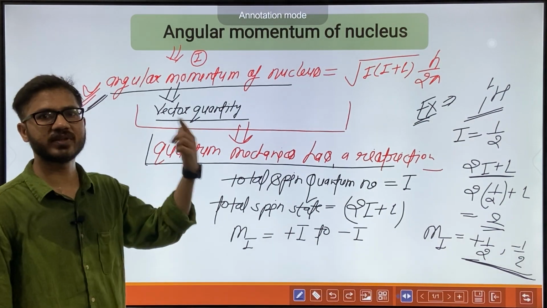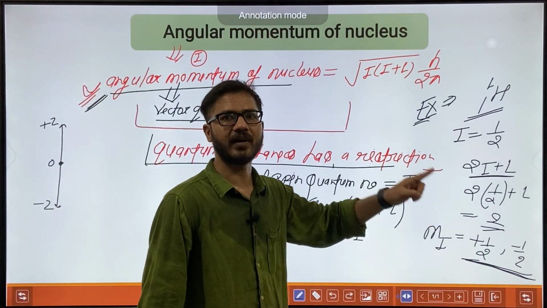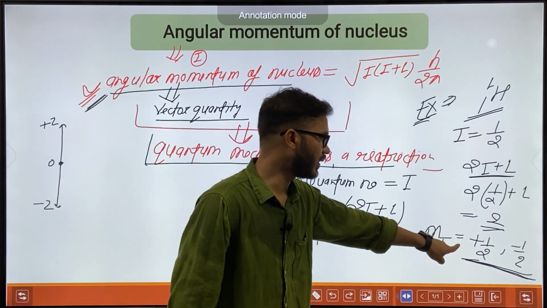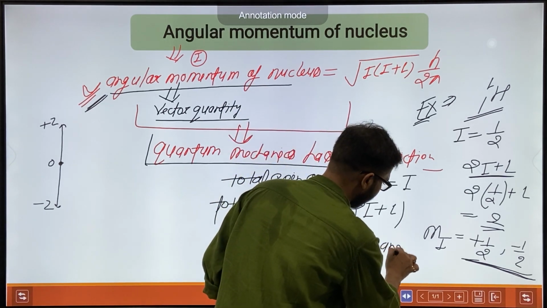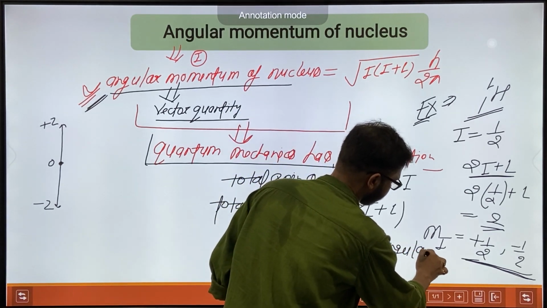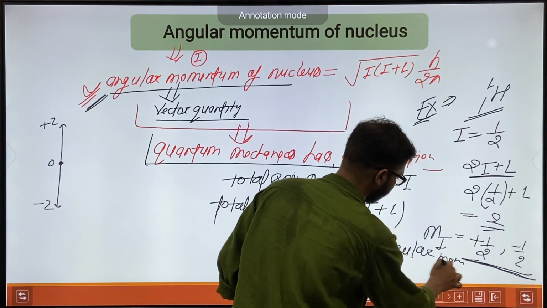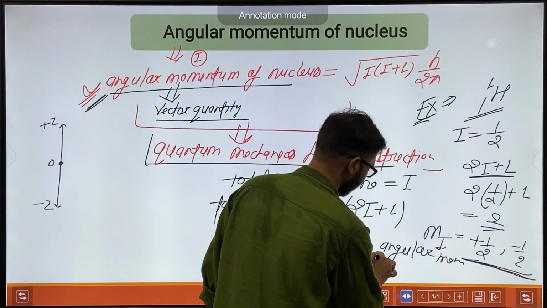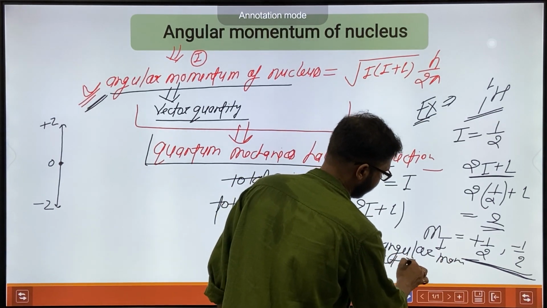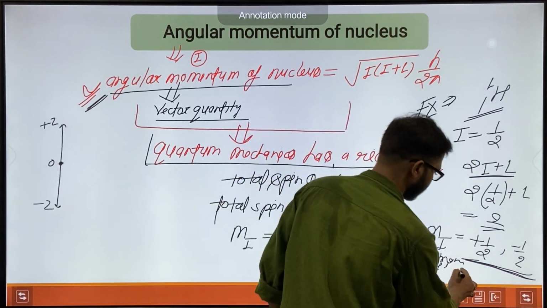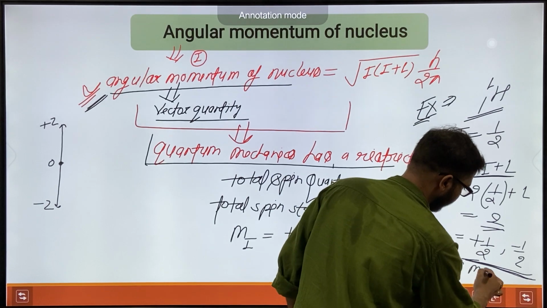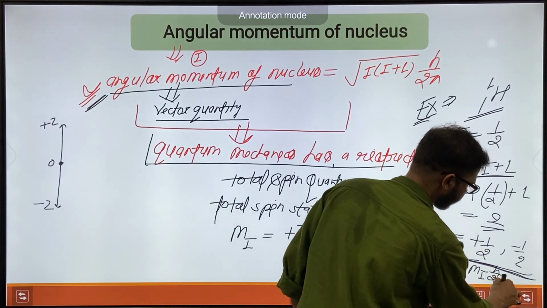So with respect to the z axis, the angular momentum is mI h by 2 pi.